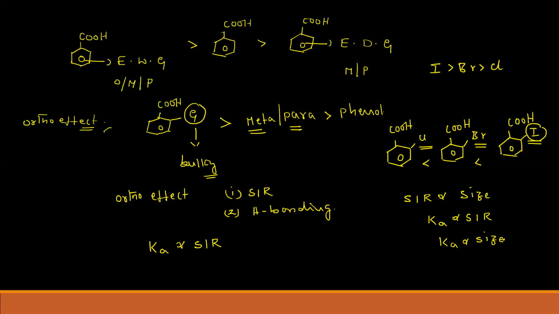Let's see one more example based on this. For example, I have benzoic acid with a methyl group at the ortho position, and one more benzoic acid with a tertiary butyl group at the ortho position.